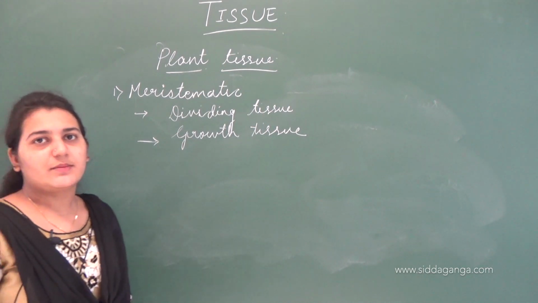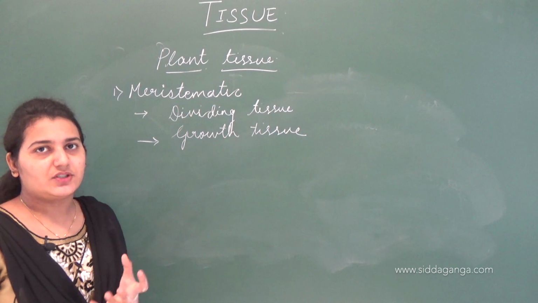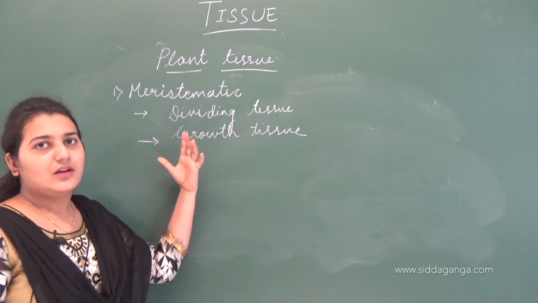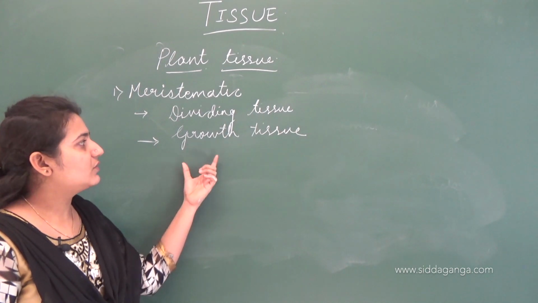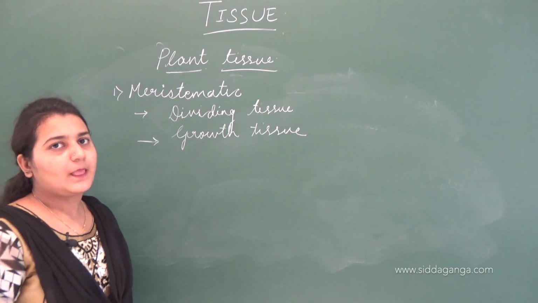Clear? In meristematic tissue, the cells are meant for cell division. The cells keep on dividing. This is called dividing tissue, which in turn is responsible for the growth of the plant body. Hence, it is called growth tissue.